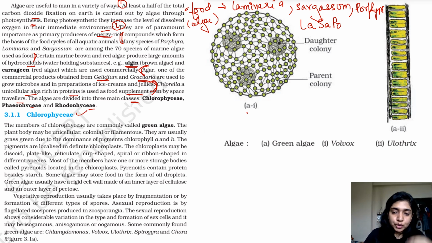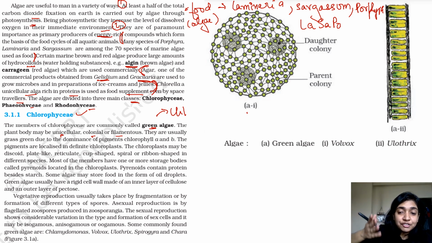So let's dive into chlorophyceae. As the name suggests, it has chlorophyll, right? The members of chlorophyceae are commonly called green algae because they have chlorophyll. The plant body may be unicellular, colonial, or filamentous. In general, algae can be unicellular, colonial, or filamentous. When we're talking about colonial algae, which particular algae have we studied till now which forms a colonial structure? Comment in the comment box.